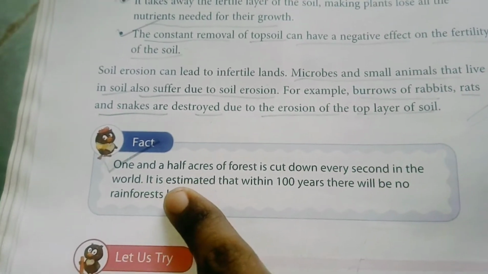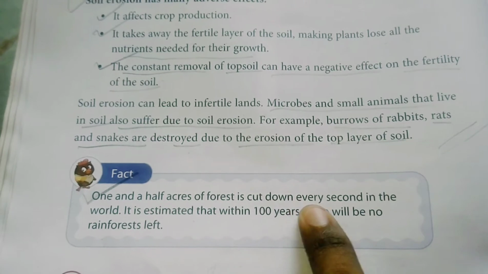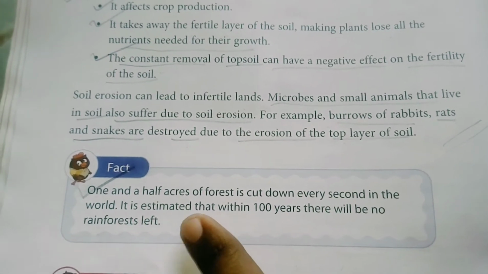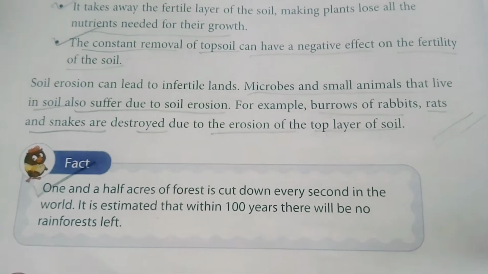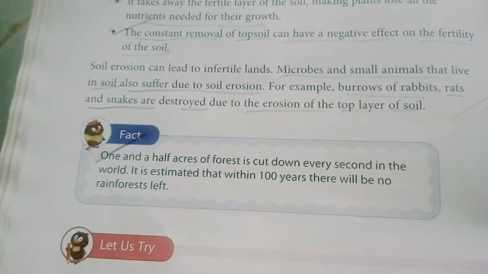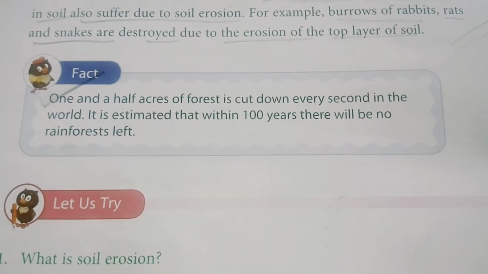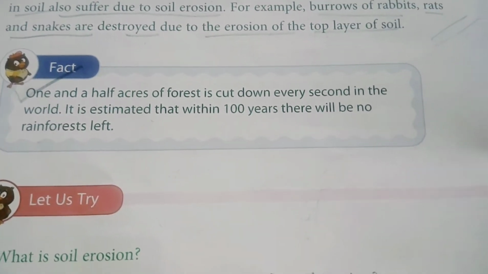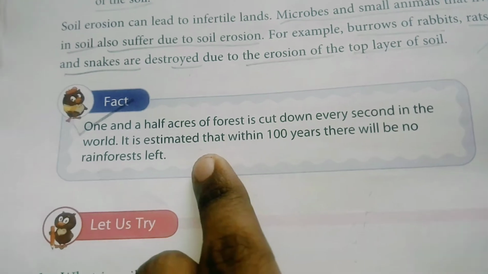Then these facts, you have to read properly and memorize. 1.5 acres of forest is cut down every second in the world. It is estimated that within 100 years there will be no rainforests left. If they are cut down constantly, within 100 years there will be no rainforest left on the earth. These things give us extra knowledge, so you have to read the facts properly.